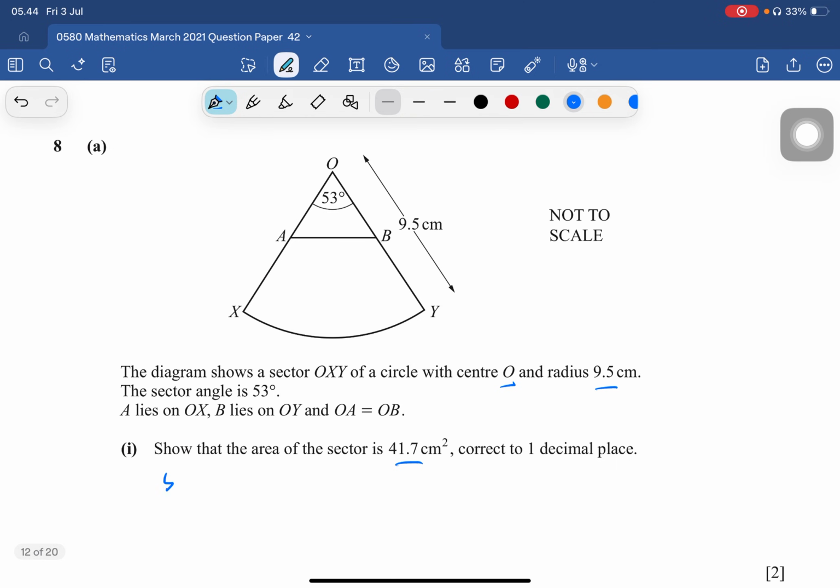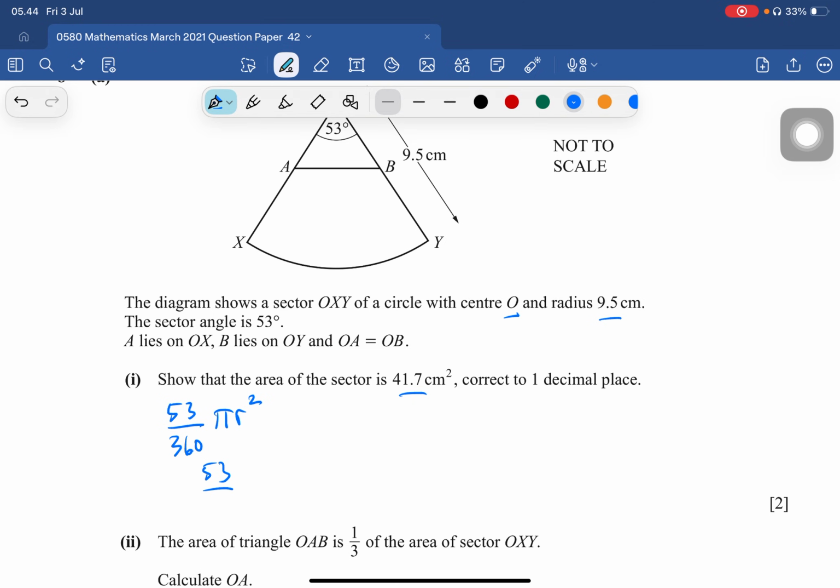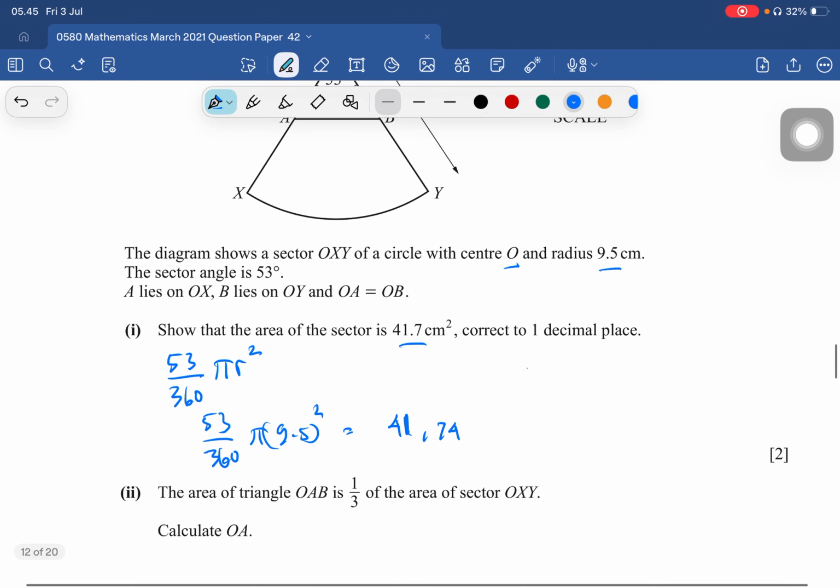So the angle is 53 over 360 times the area, which is pi r squared. So here is 53 over 360 times pi times 9.5 squared. We get 41.74, and using a calculator and correcting to one decimal place, the answer is 41.7.